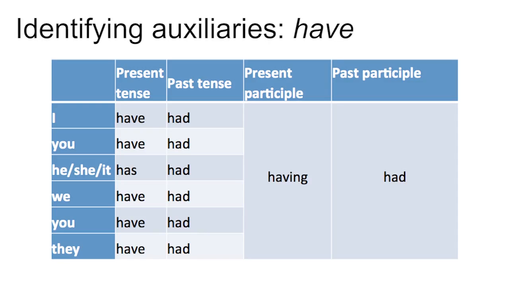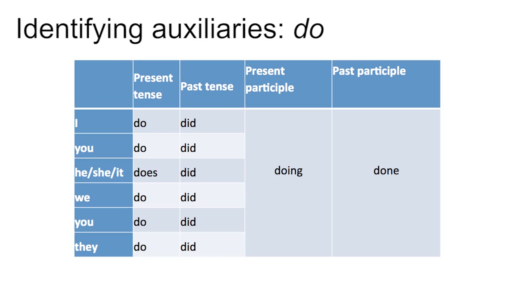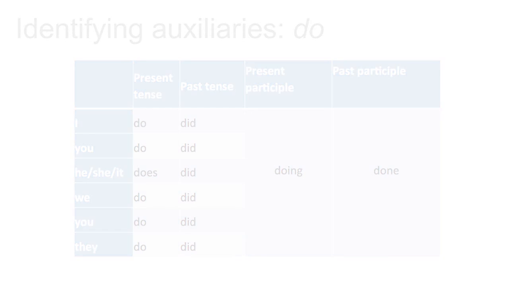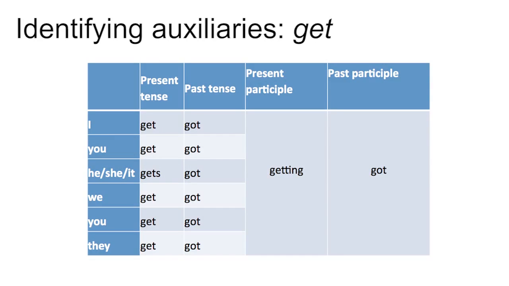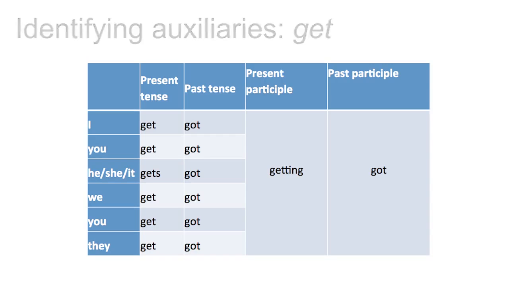Have does not have quite so many different forms. The present tense is have, except for the third person singular, he, she or it, has. The past tense is had, the present participle is having, and the past participle is had. For do, the present tense is do, except the third person singular does. The past tense is did, the present participle is doing, and the past participle is done. For get, the present tense is get, except for the third person singular gets. The past tense is got. The present participle is getting, and the past participle is got.